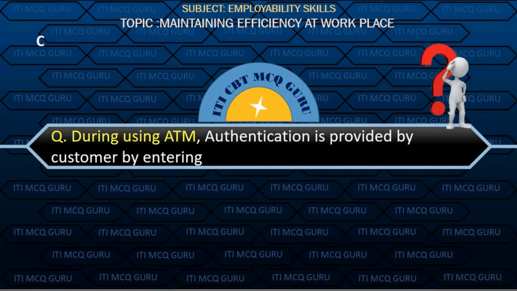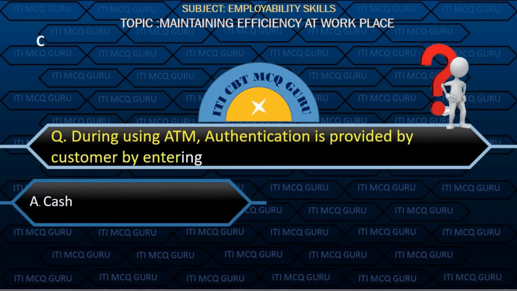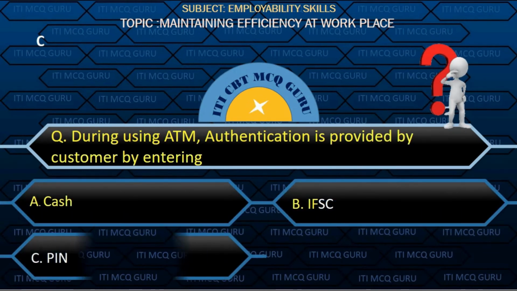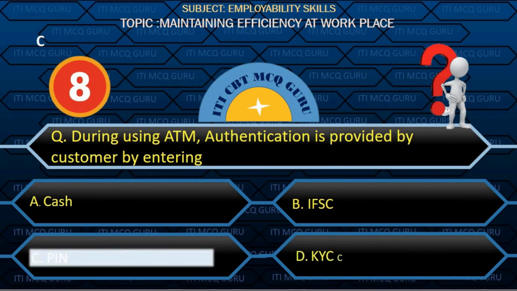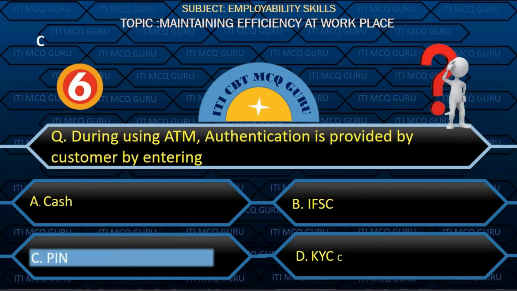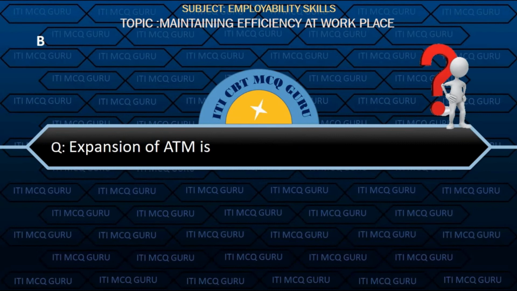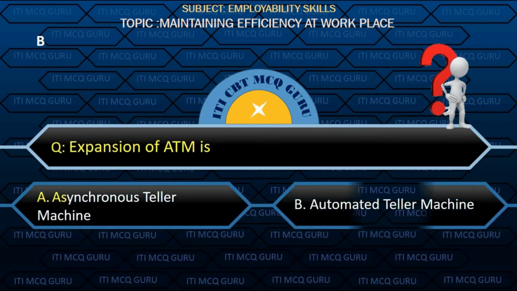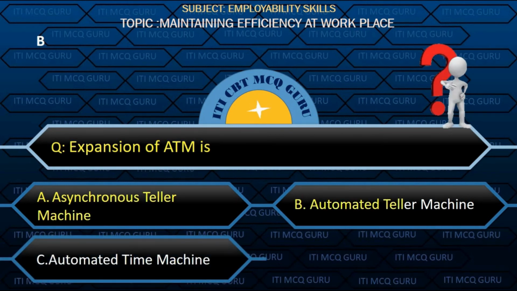During using ATM, authentication is provided by customer by entering? Option C, PIN. Expansion of ATM is? Option B, automated teller machine.